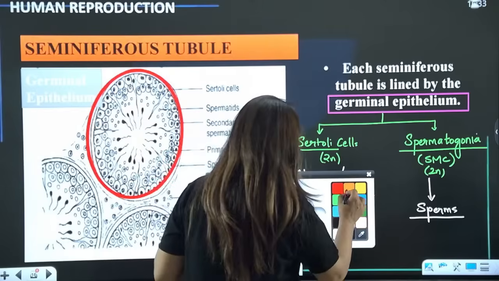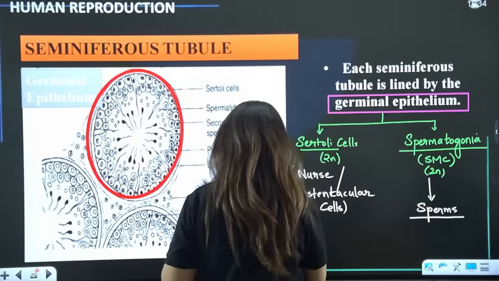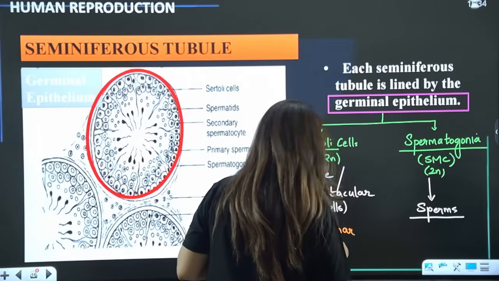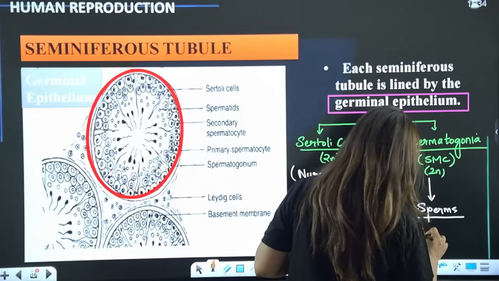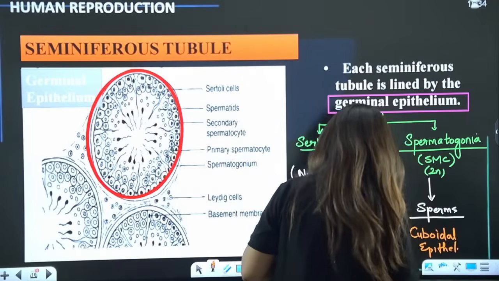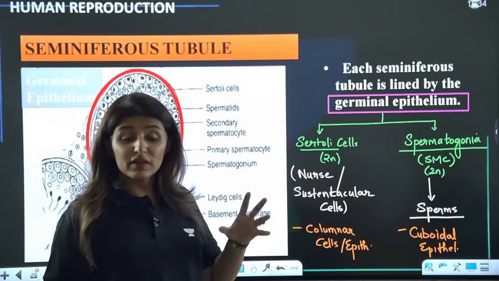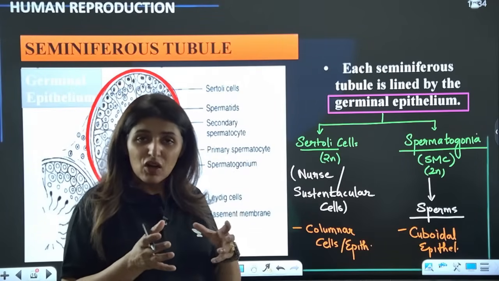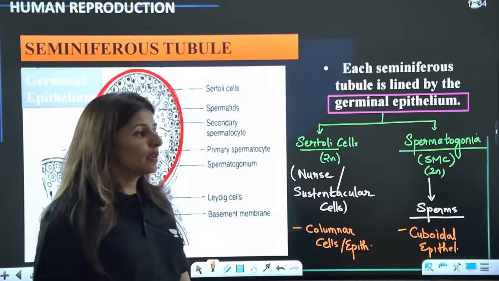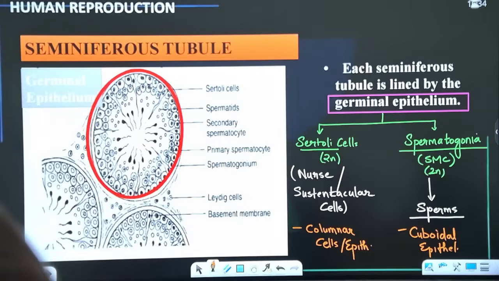Now, see, Sertoli cells are more of glandular cells. These are glandular as well as columnar cells, while spermatogonia cells are cuboidal cells. So, cuboidal epithelium, while this is the columnar epithelium. So, see guys, the study of structural organization is beyond that one chapter of animal tissues. You have to know where each and every type of cell is present. Are we clear? Please let me know.